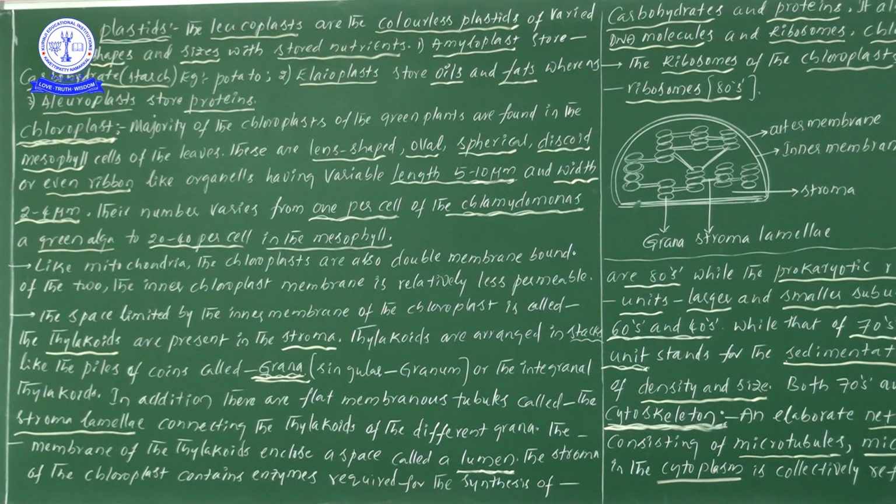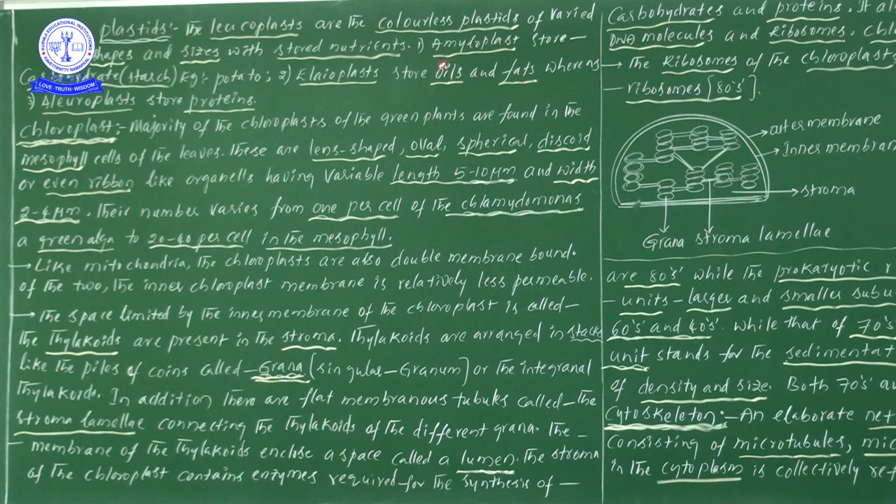They are of varied shapes and sizes with stored nutrients. If you see, there are different shapes and different sizes, and all are definitely involved in storage of nutrients. Based on the type of stored food material present in the leucoplast, we have divided these leucoplasts into different types. So what are those? First one is amyloplast.